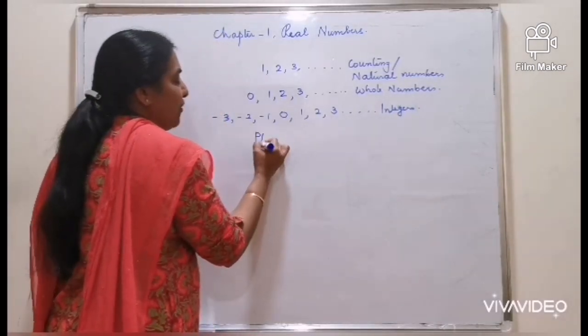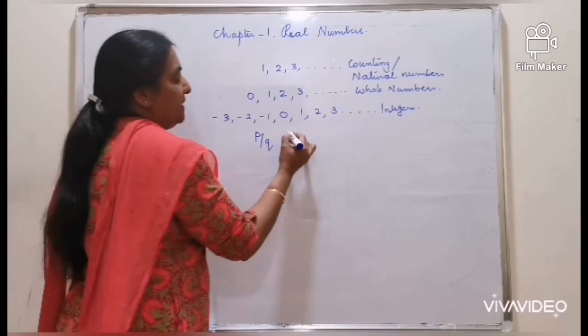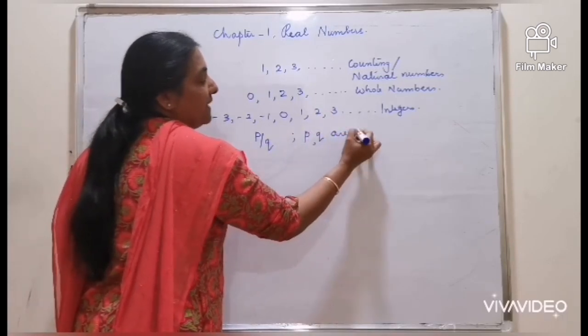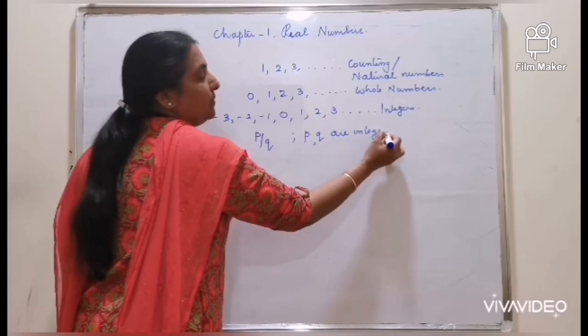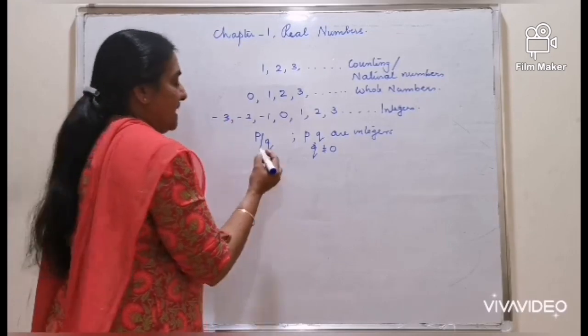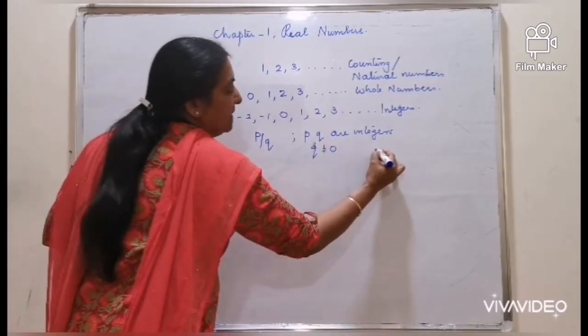The numbers of the form p by q, where p and q are integers and q not equal to 0, are named as rational numbers.